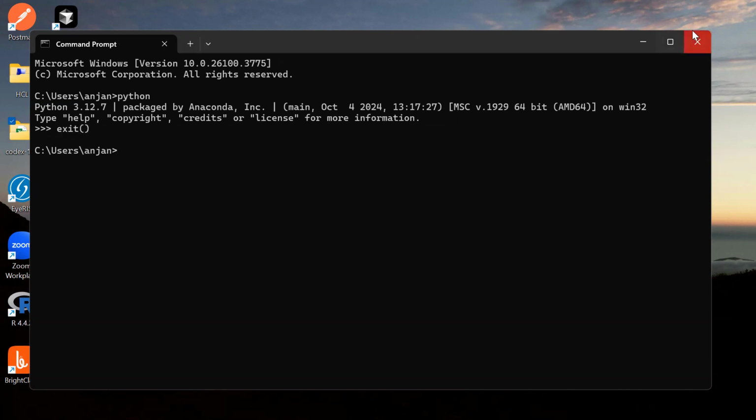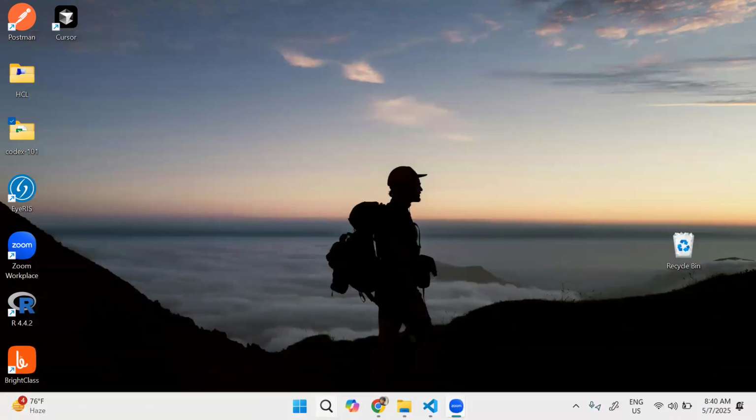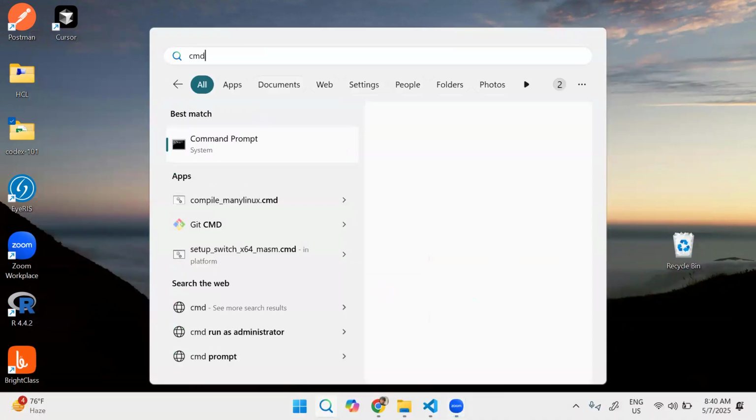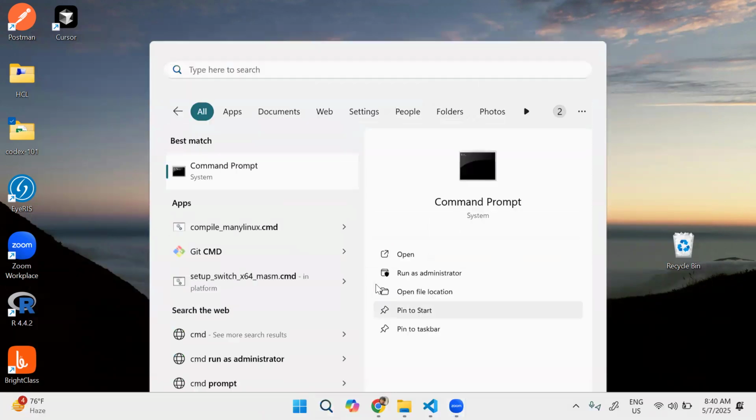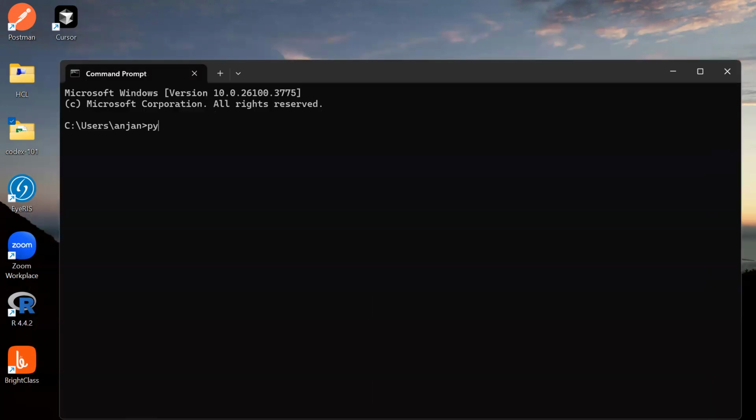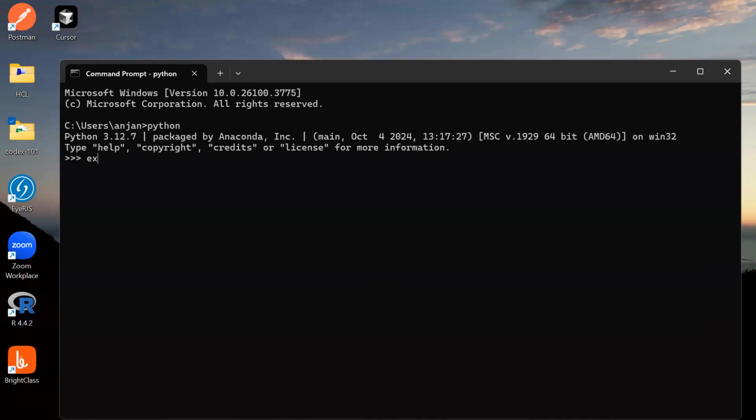How do you get there? Just search for CMD, and it opens the command prompt. There we can type the command python to check whether Python has been installed or not. In my system, I have already installed Python with version 3.12.7.